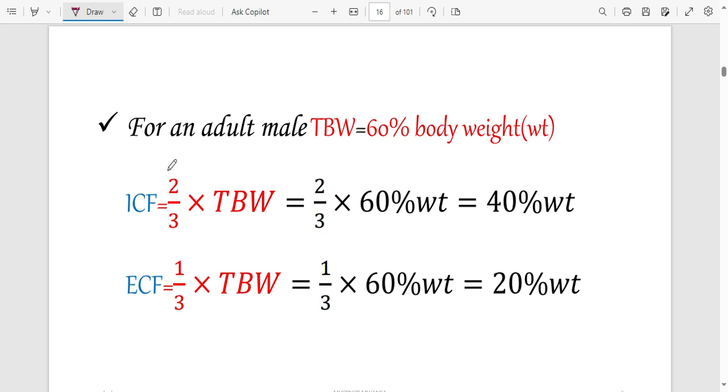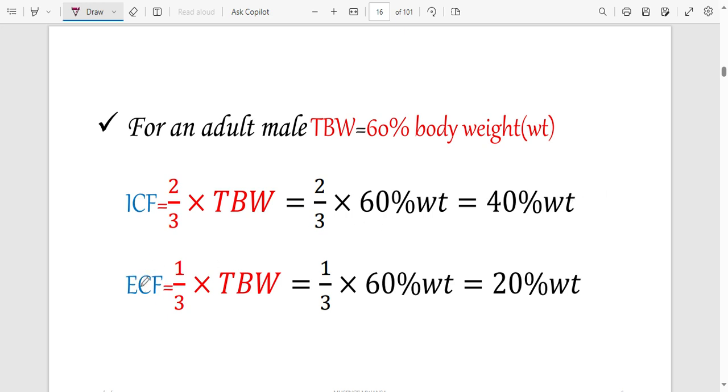So meaning that 67% of the water that is in the body is going to be inside the cell. Majority of water is inside the cell. So ICF is 2/3 of total body water. But remember, we said total body water is 60% of the weight. So 2/3 times 60% of the weight gives you 40% of the weight, meaning that the water that is inside your cell is 40% of your weight. And if you want to find the exact value, we are going to show that.